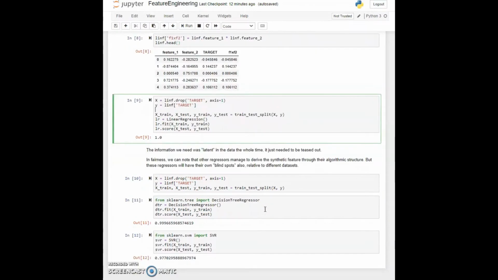But we can see that there was this inherent implicit information in the data, but it wasn't revealed just by looking at the features as they were presented. Now obviously in some real world example, it's not going to be as simple as that. It's not that the target is going to be the multiplication of those two features, but often if the target represents, at least to some degree, a combination of a couple of things that you can directly measure, then that can be exposed. And often multiplication is a way to get at that.